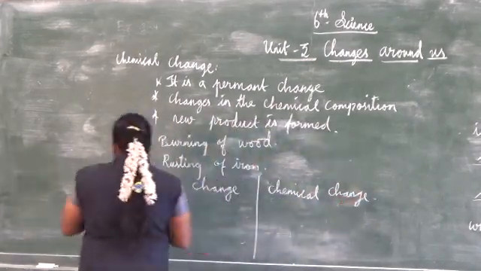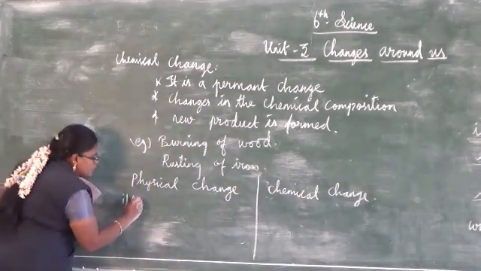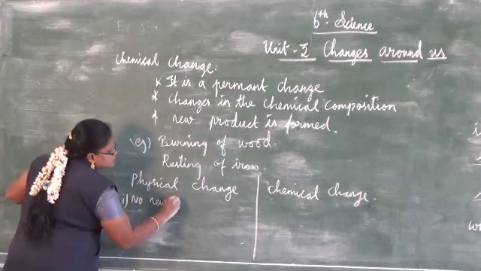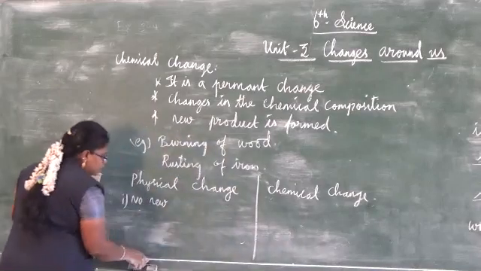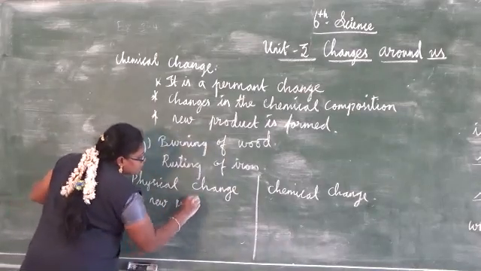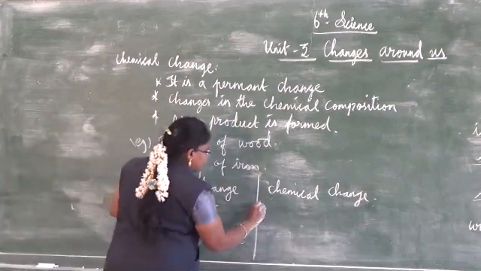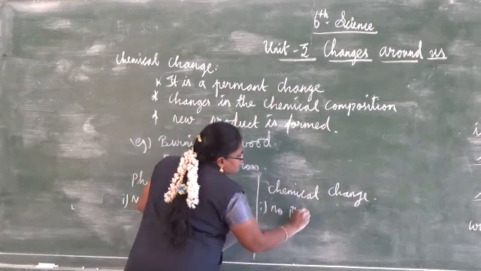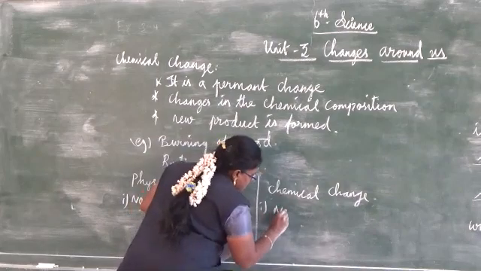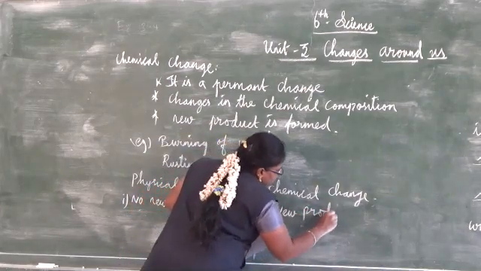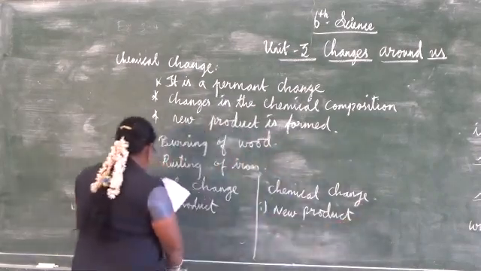Now, you might know it yourself, isn't it? Will a physical change form any new product? No, no new substance. Better you write product. Reaction end only, no. So no new product is formed. Next, in a chemical change, a new product is formed.